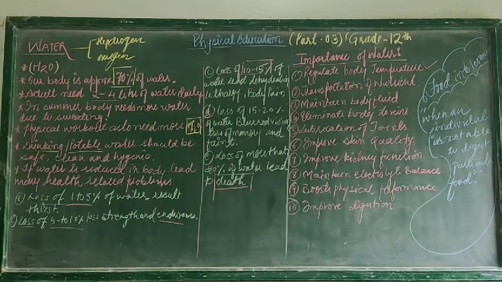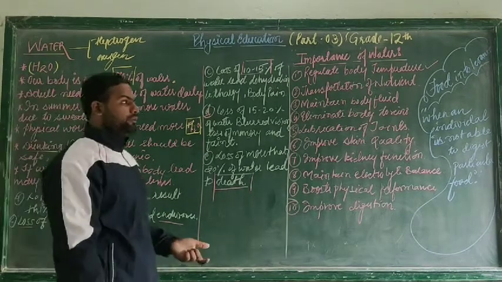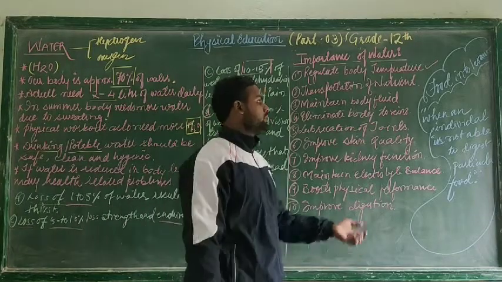So the first is regulate body temperature. Second is transportation of nutrients. Third is maintain body fluid. Now how does it maintain body fluid? Water maintains body fluid in the body, like there are a lot of fluids, the lymphatic system, the blood system, a lot of things.